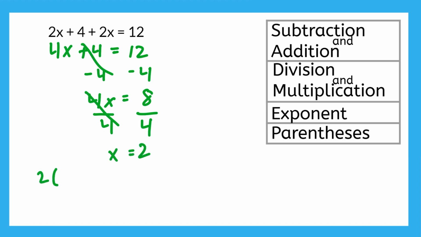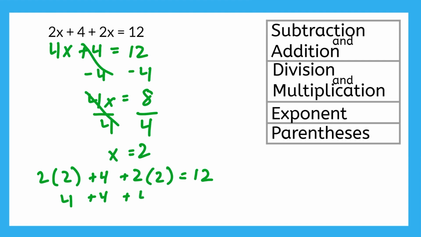To check our answer, we'll replace all the x's in the original problem with 2's and see if we get the same amount on both sides. Two times 2 is 4. And again right here. And if we add this up, 4 plus 4 is 8, plus 4 is 12, which is exactly the same on the other side. So x does equal 2.